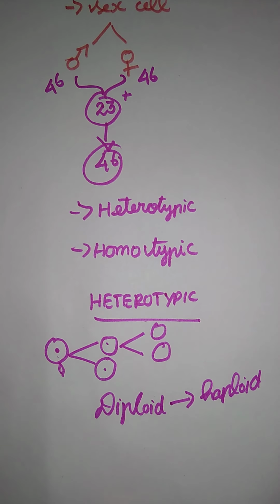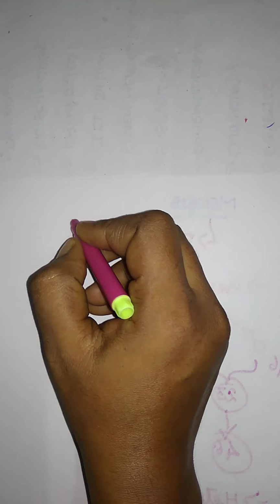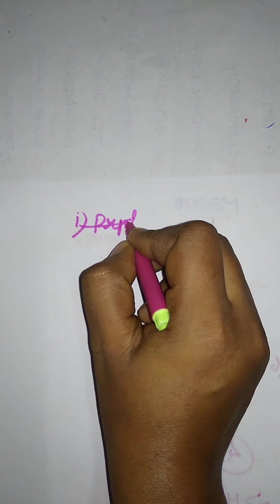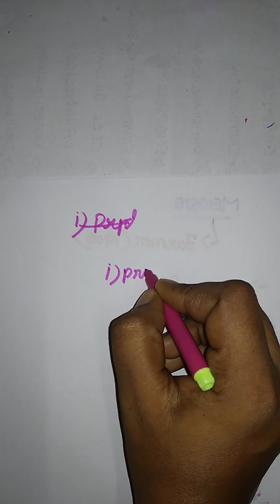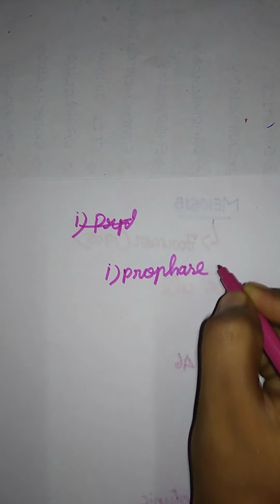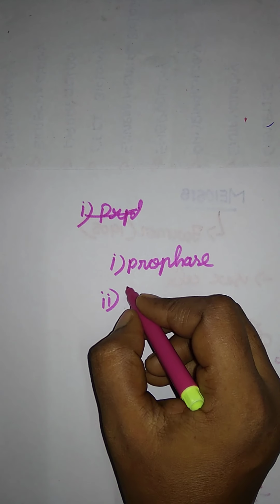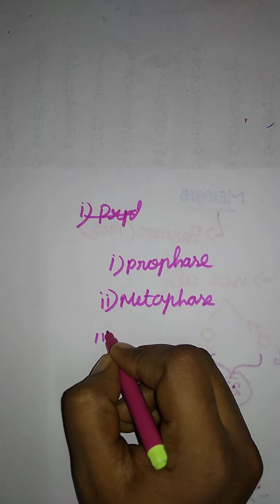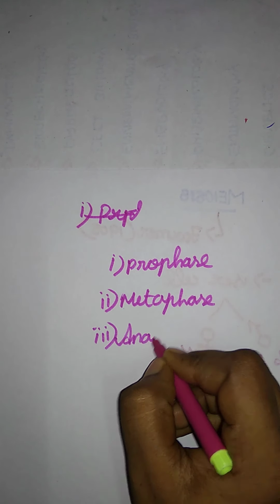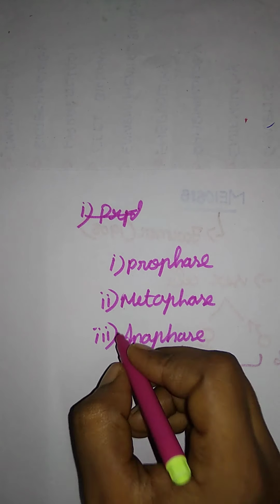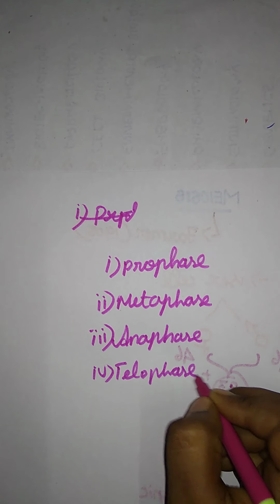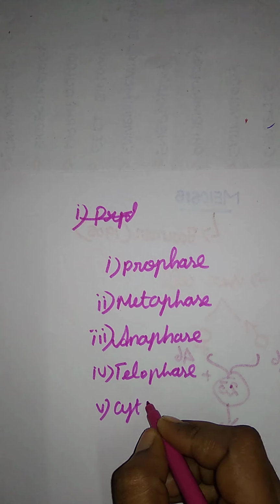There is involvement of 5 phases of cell division. The first one is prophase, the second is metaphase, the third is anaphase, the fourth is telophase, and the last one is cytokinesis.